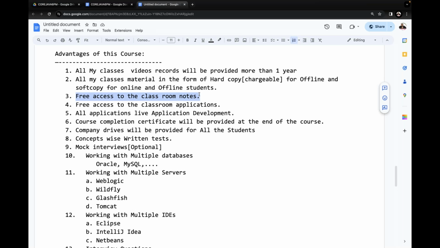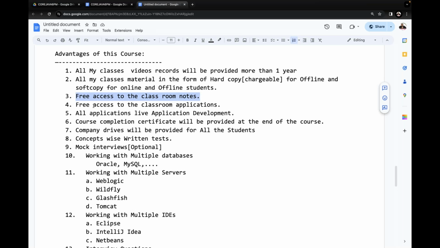Please remember it. Inside my classes, every point I'm going to type in front of you. I can type fast, no problem. Every point document I will show to you, I will provide to you. So at your home or at your hostel, even after the completion of these classes, if you want to see the content, just open the document one time and view the content. Automatically we can see the total content. Not only that, whenever you are traveling or doing some other work, if you want to open and check it, 365 days, 24 by 7, the documents are available for you. We can open it and check it clearly.